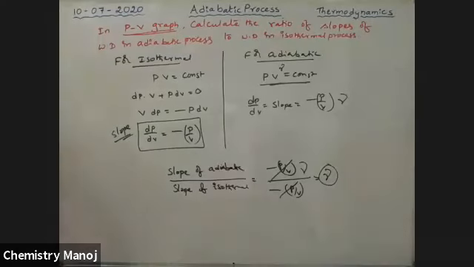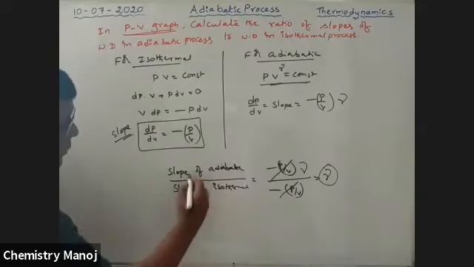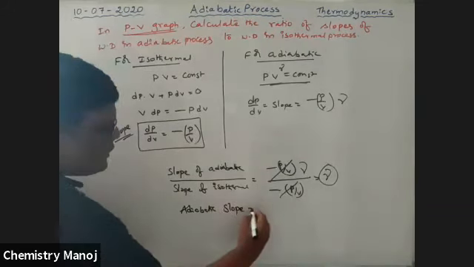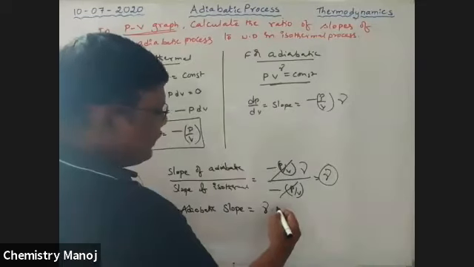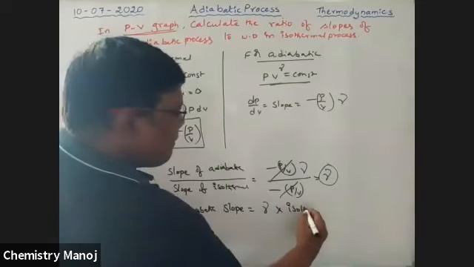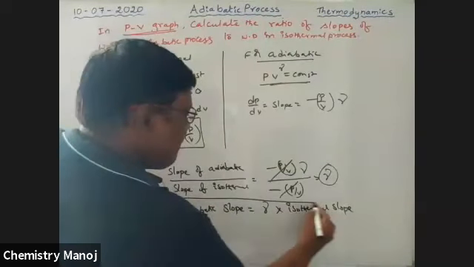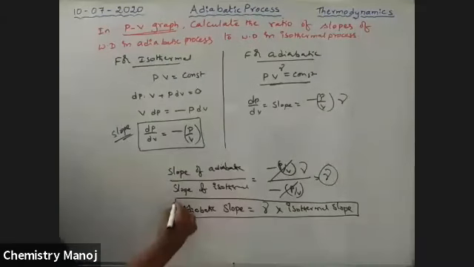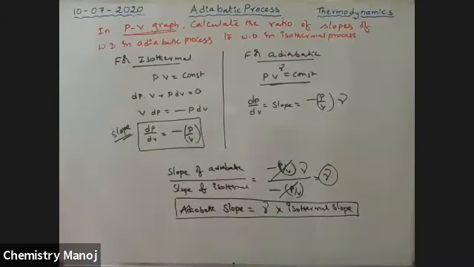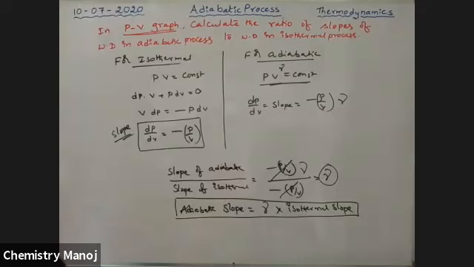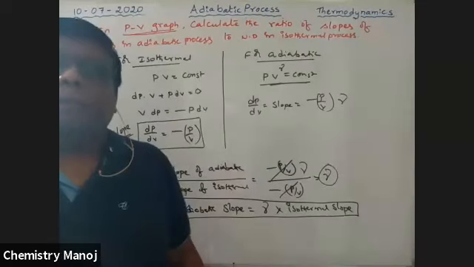It is very, very important, my dear boys. See here. So the answer is, adiabatic slope is equal to gamma times of isothermal slope. Adiabatic slope is gamma times that of isothermal slope. Finally, which slope is more? Whose slope is more, my dear boys? Is it adiabatic slope or isothermal slope? Whose slope is more?